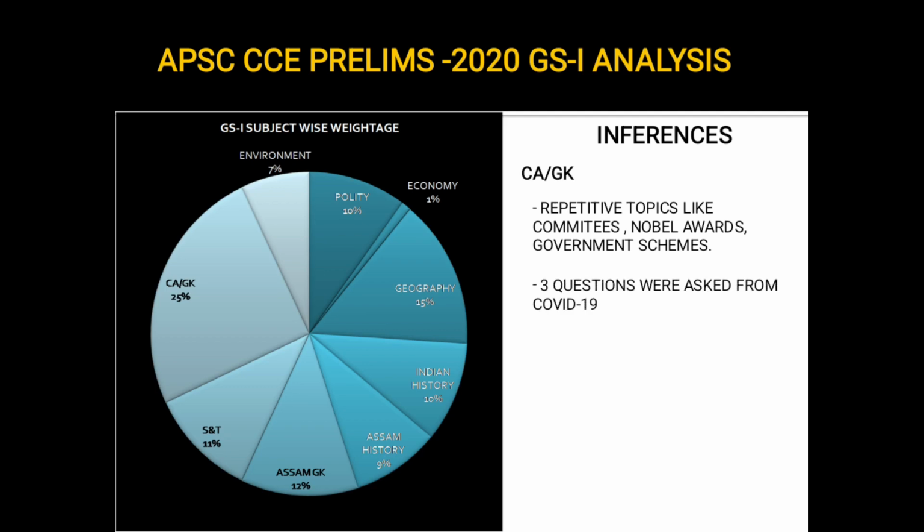3 questions were asked from COVID-19. Because COVID-19 was in full swing during that time, 3 questions were asked on COVID-19, like which was the biggest vaccine manufacturer by volume, and name the clinical procedure in which blood is transfused from recovered COVID-19 patients. So this gives you an insight that the hot topics of that period of time are very important for current affairs and GK.